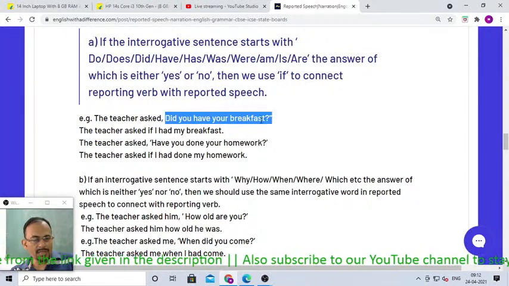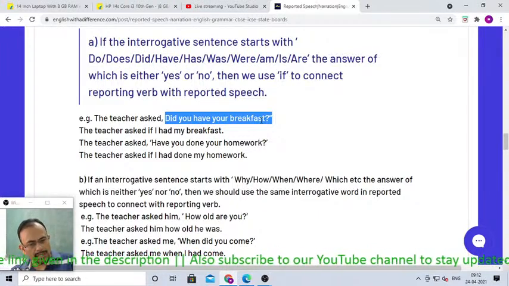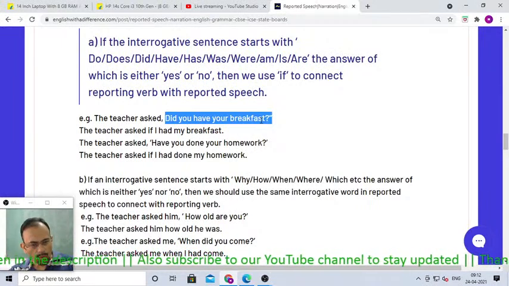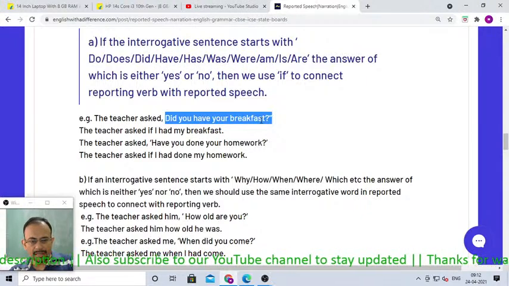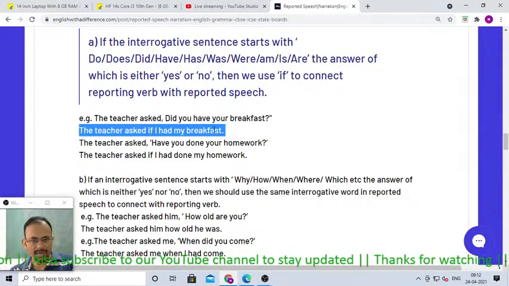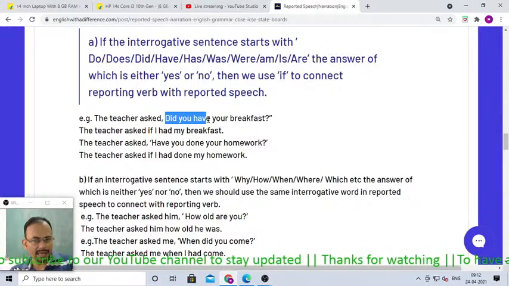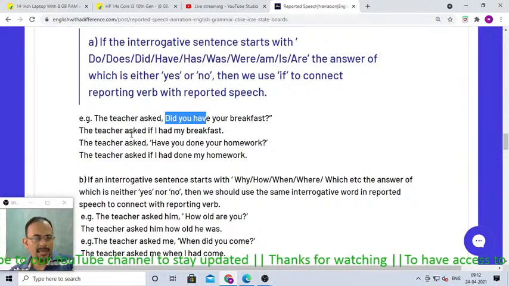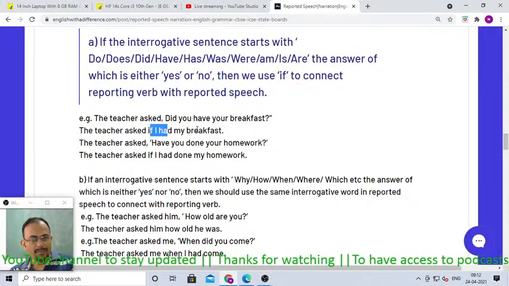Did you have your breakfast? The answer can be yes or no. So for those interrogative questions which have the answer yes or no, we use if as a connector in reported speech. Like for example, the teacher asked if I had my breakfast. Did you have is replaced by if I had. Why? Because did you have is simple past, which is replaced by past perfect. So the teacher asked if I had my breakfast.